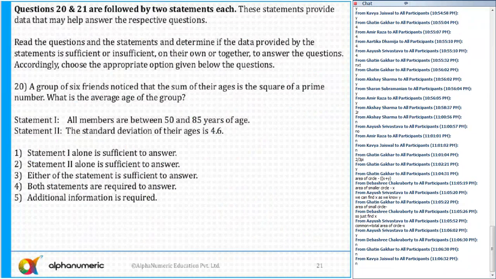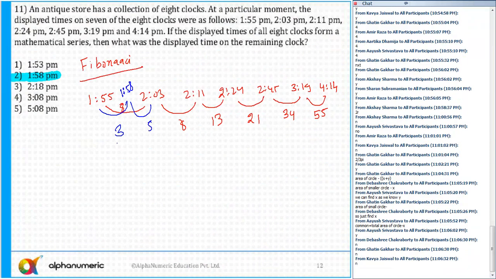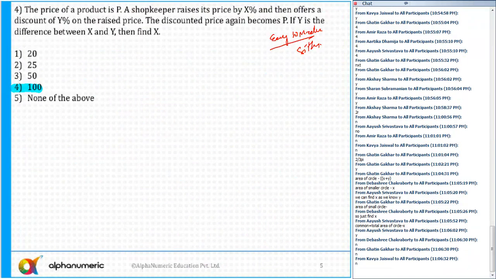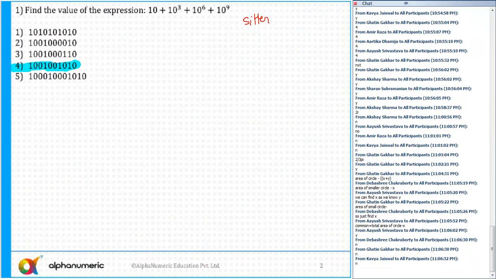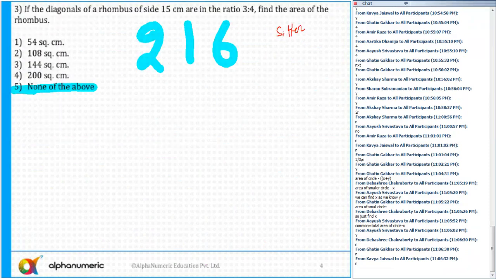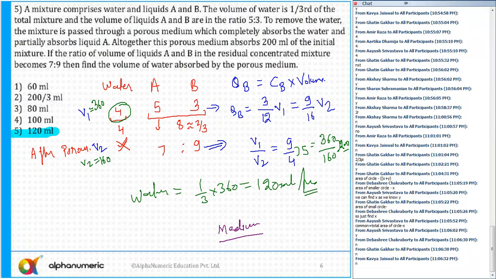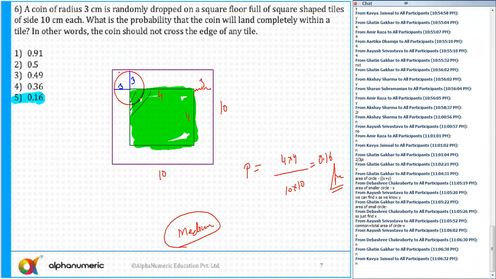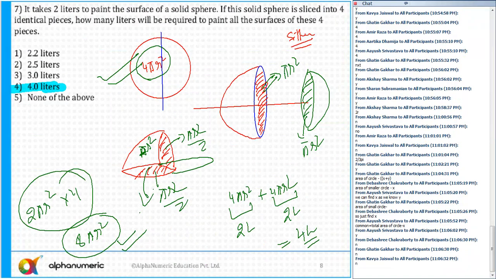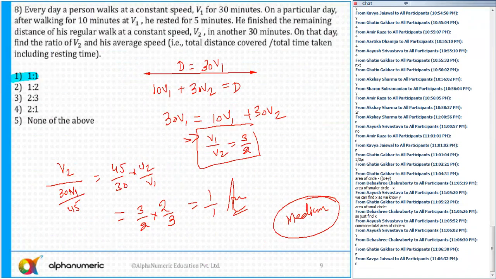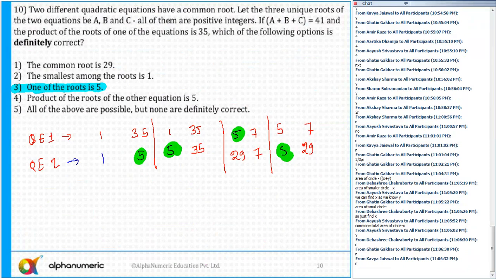Now 20 and 21. If you look at here, out of the first 19 questions, how many questions were doable actually? Then I'll come to the last 8 questions. I think question number 1 was doable. 2, 3, 4, 5 you could do in the second round, 4 is for, 6 was easy, 7th was easy, 8 was doable, 9th.